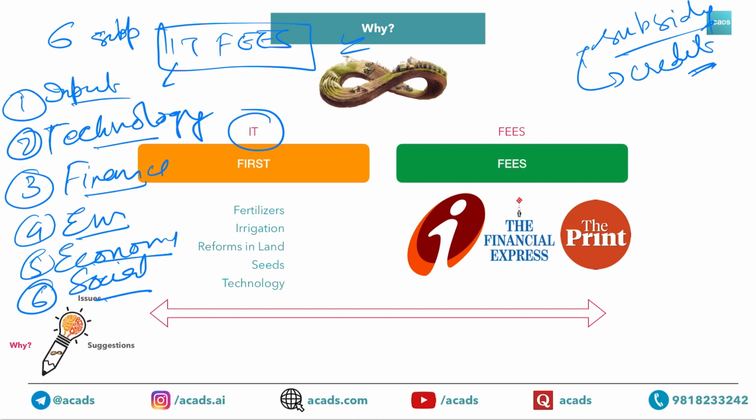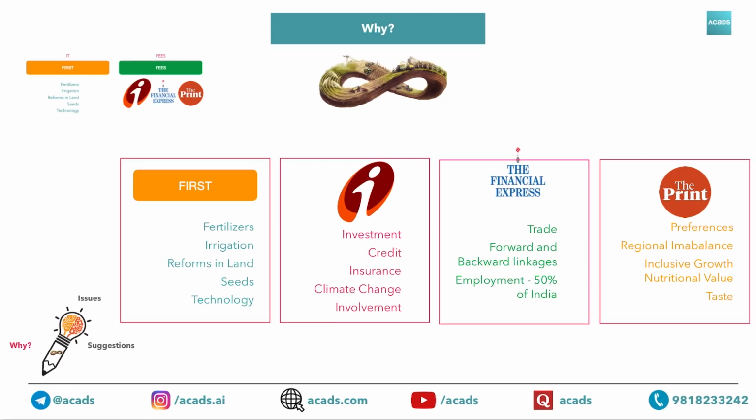Now what is this? First, ICICI, the Financial Express, the print. Let me explain these in the next slide. So this is for I and T. The first 4 factors are related to inputs. This is inputs, and the last one is related to tech.